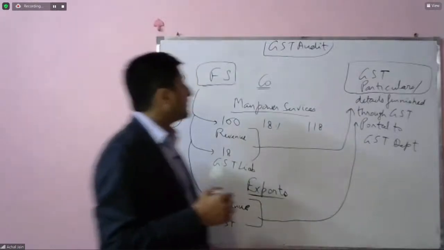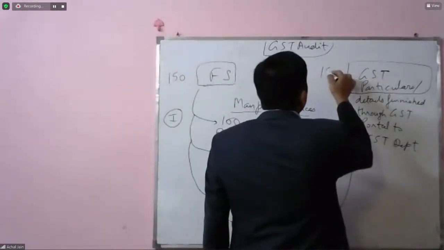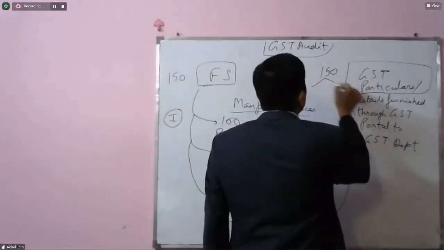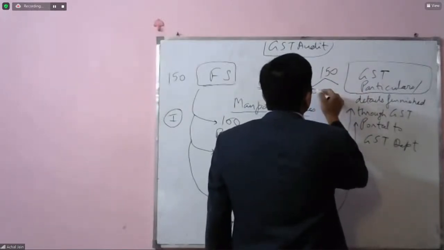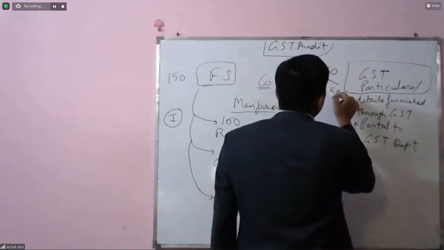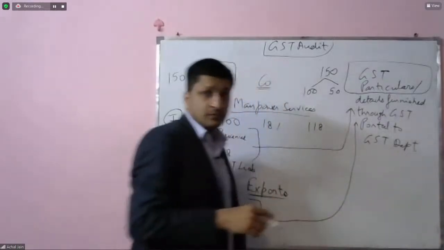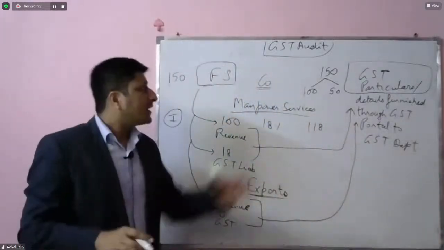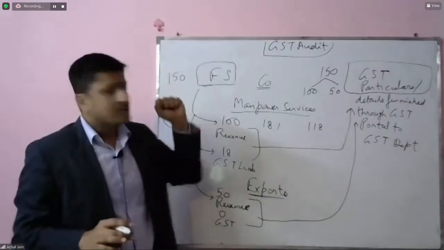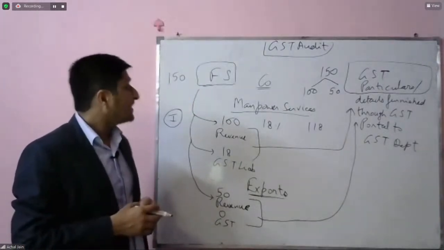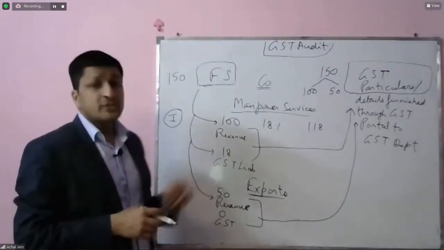It will show sales of rupees 150 broken into two parts: 100 on which GST is applicable and 50 which is exempt. And in totality, 150 will be the sales. And the tax liability which it will show is only 18.